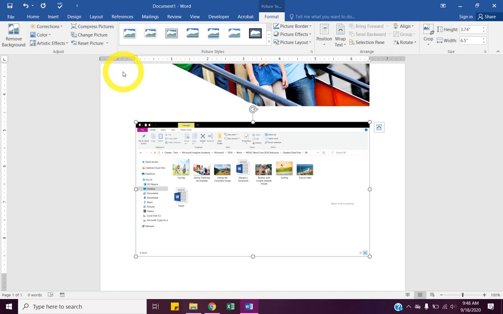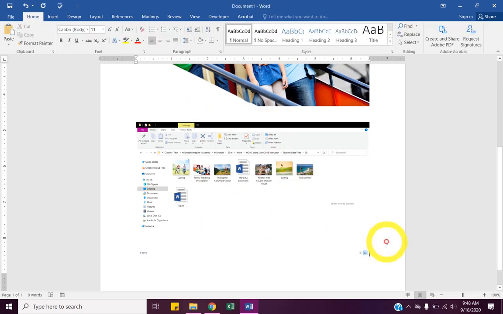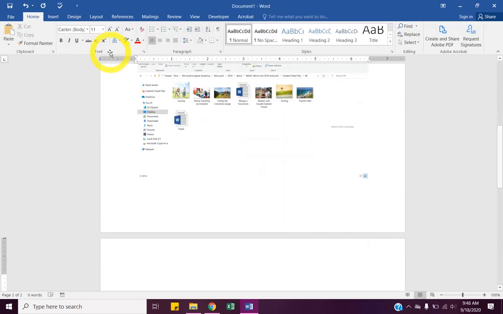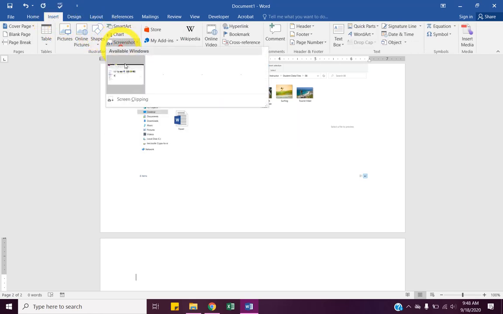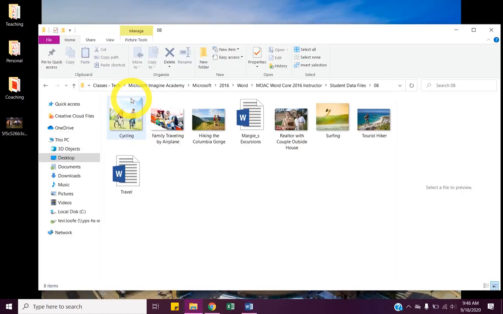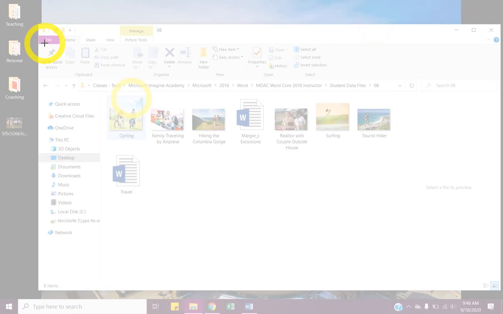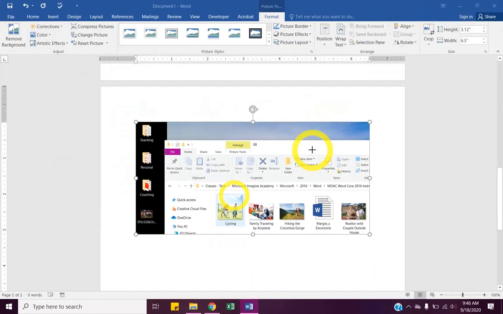Otherwise, if nothing's there, I had my File Explorer up in the background, so that's why it did that for me. We can also go Insert, Screenshot, do a screen clipping here, and then whatever was behind Word, I could do a weird one size like that, and just snip our screen into a Word doc as well.